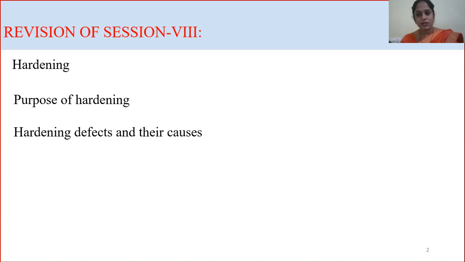What is hardening? Hardening is a reheating of steel after normalizing process, and we will heat up to critical temperature or within critical temperature and hold it for some time. Then we will cool in water, oil or any brine solution. This is hardening process. Purpose, why we go with it, that is the objective.